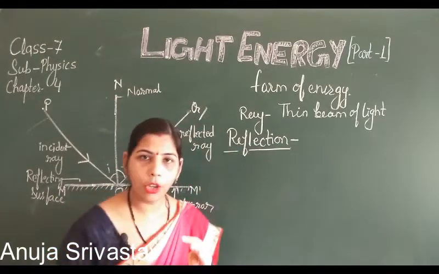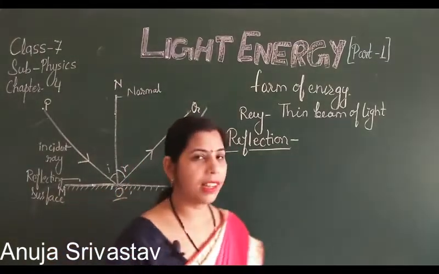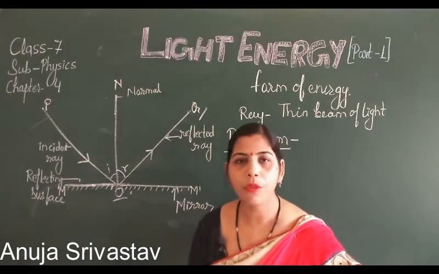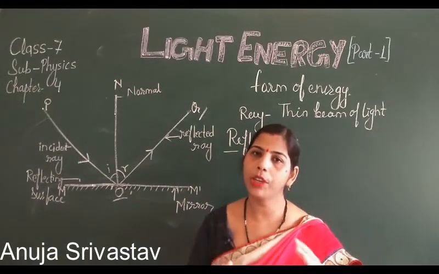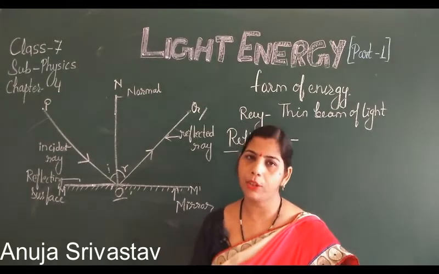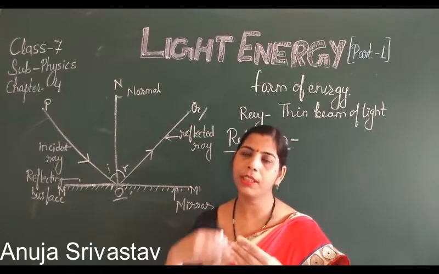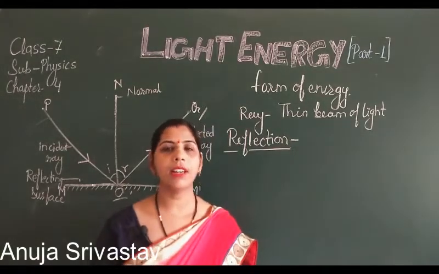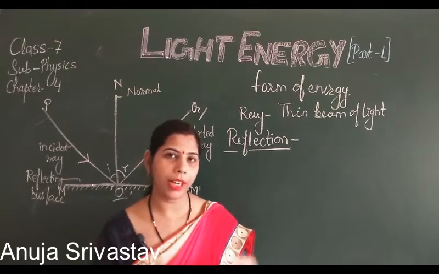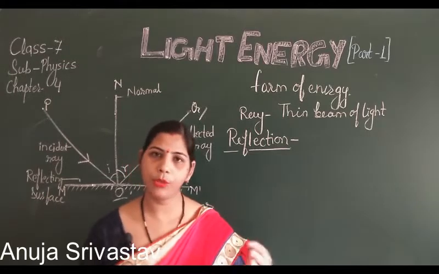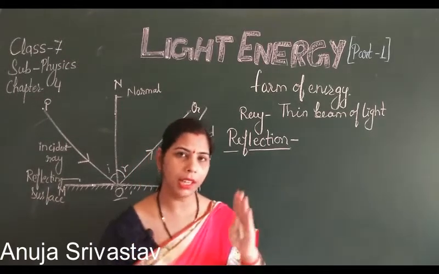Before I tell you about the reflection, I am just discussing how we are able to see the things. हम चीज़ों को कैसे देखते हैं? So when the light ray falls on an object, the object reflects some part of light. Object क्या करता है? कुछ पार्ट को रिफ्लेक्ट करता है, and when that reflected rays fall on our eyes, जब वो रिफ्लेक्टेड रेज हमारी आंखों में पड़ती है, at that time our eyes send a message to the brain and we are able to see the things.